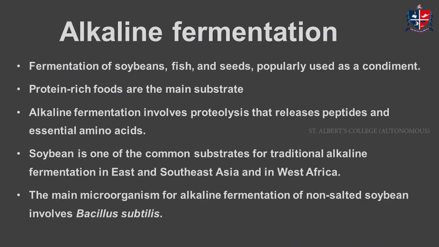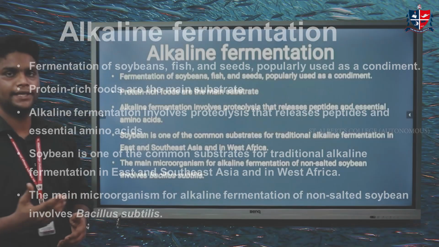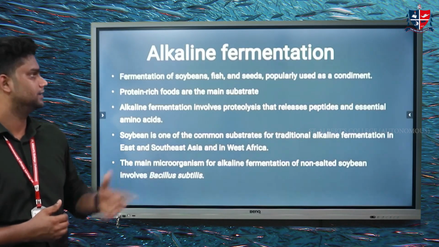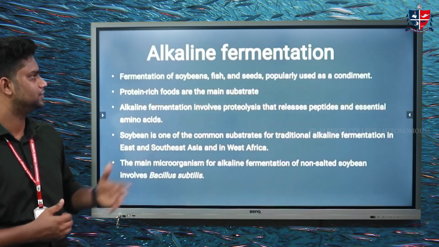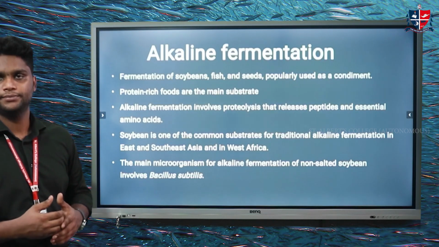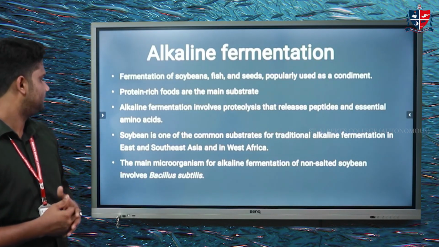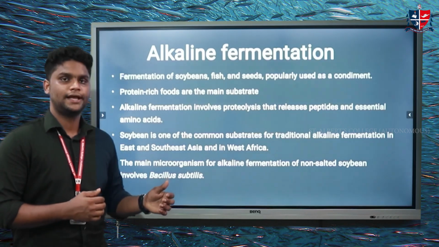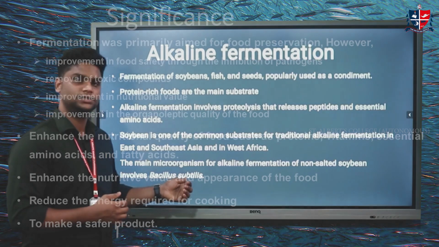The next one is alkaline fermentation. Mainly, alkaline fermentation happens in the production of soya beans, fish, and seeds. Mostly, protein-rich food items are used for alkaline fermentation. The important bacterium which comes into action is Bacillus subtilis.